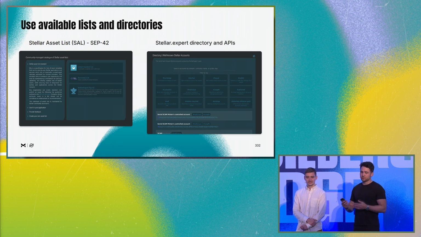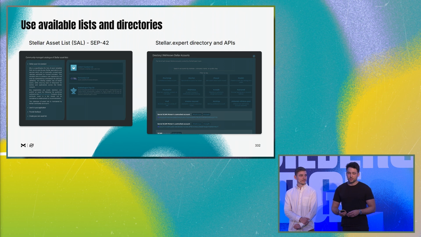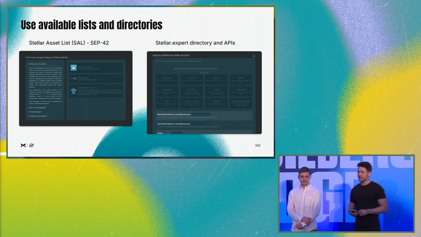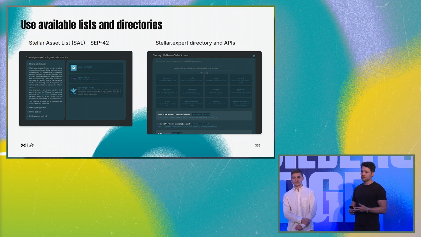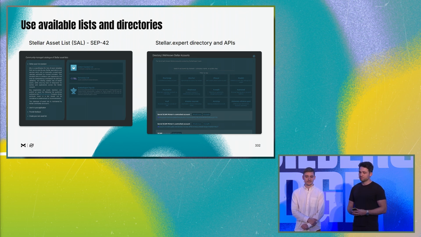Also, Stellar Expert, for example, they have a great directory and APIs available. So they are tagging accounts, assets, and also domains. So you can verify if anything a user is interacting with is malicious or not. And those are also great ways to provide an extra layer of security to users.